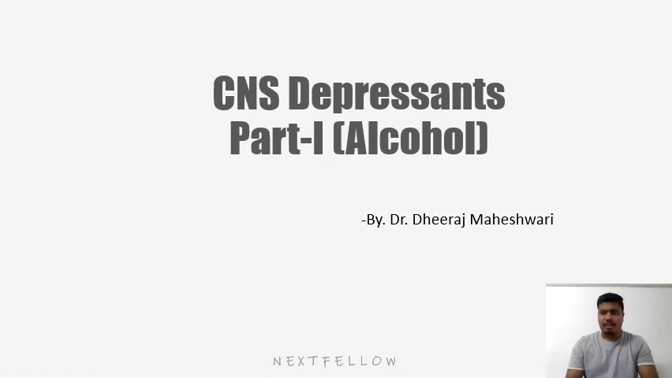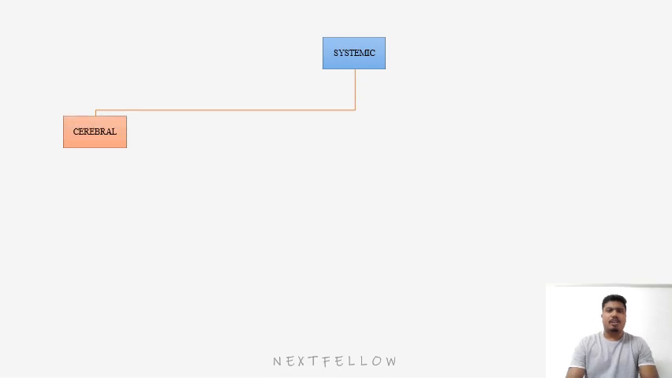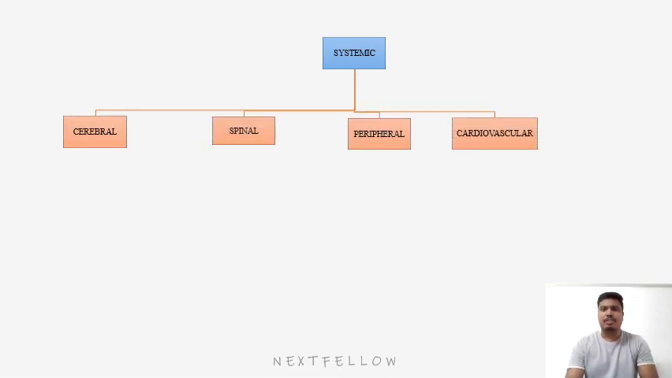Hello everyone. In this part we will learn about the CNS depressants, and first we will learn about alcohol, that is ethanol or ethyl alcohol. Now first we will classify how the systemic poisons work. There are cerebral poisons, spinal poisons, peripheral poisons, cardiovascular poisons and asphyxiants.